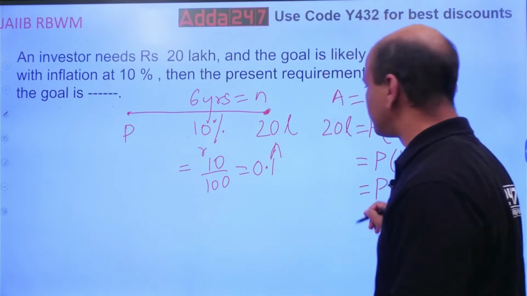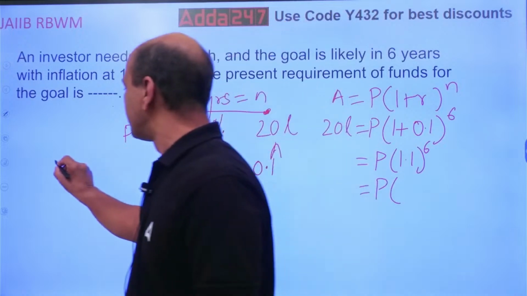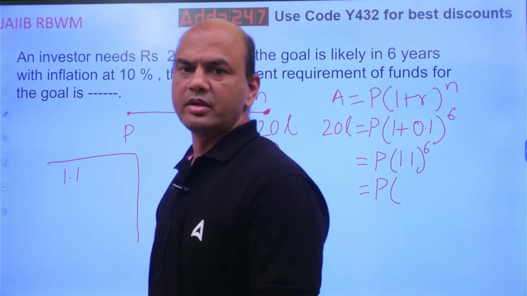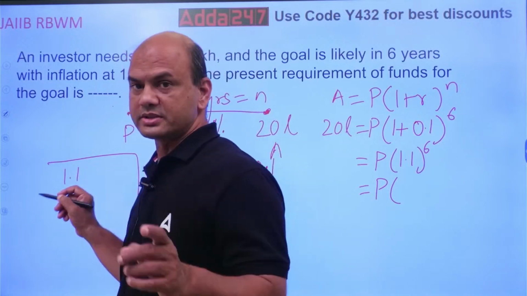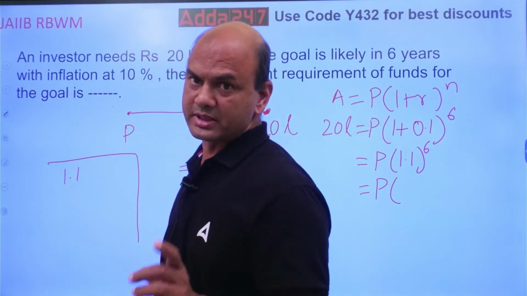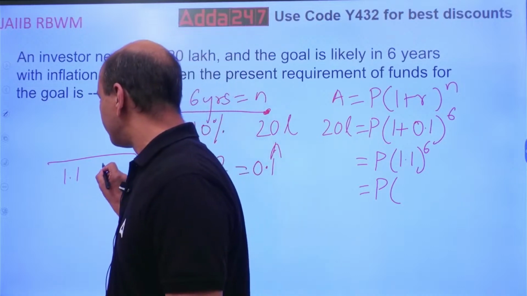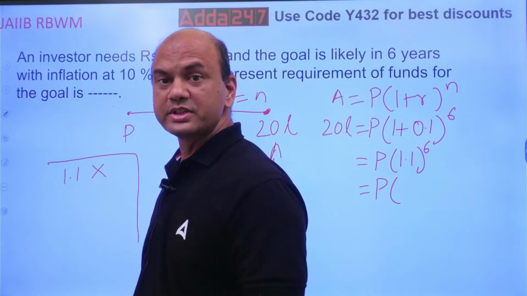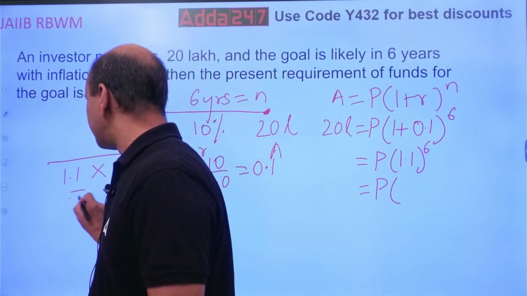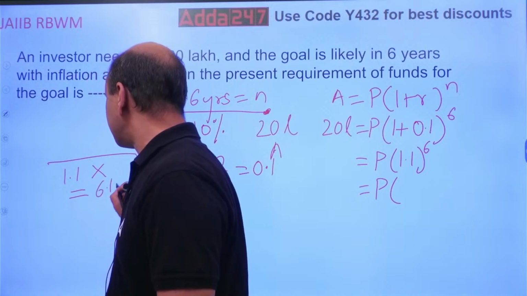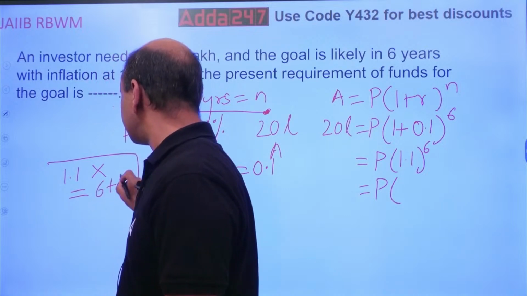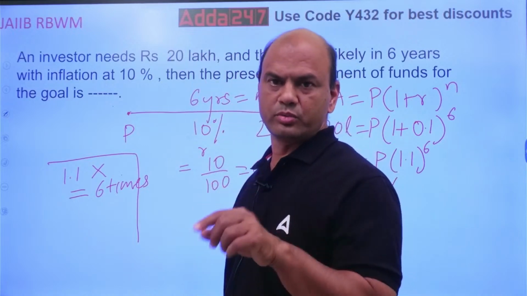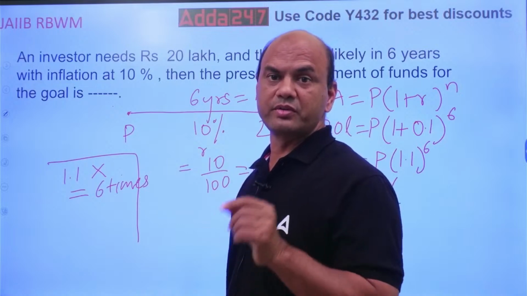Take this 1.1 here, then press into. Do the exact steps which I am telling you. Press into, then go on pressing equal to 6 times. How many times is required? 6. So 1.1, press into, then equal to 6 times.